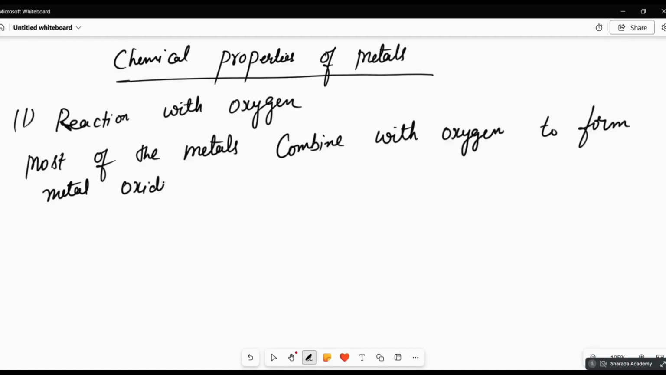Okay, here also an exception is there. Silver and gold don't react with oxygen. When you keep silver plates exposed, that black coating formed is not silver oxide, it is silver sulfide. It reacts with sulfur, not with oxygen.